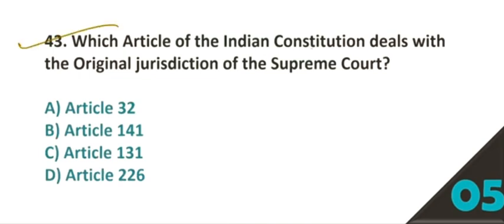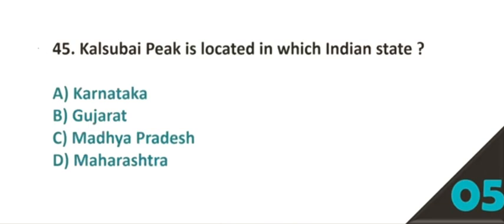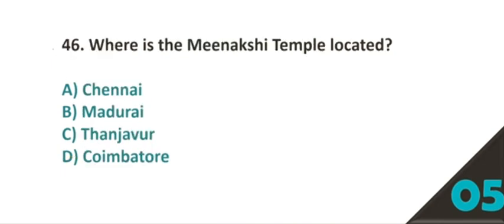43. Which article of the Indian Constitution deals with the original jurisdiction of the Supreme Court? Original jurisdiction. Option number C is the right answer, Article 131. 44. Which Indian state is the largest producer of sugarcane? Option number B, Uttar Pradesh. 45. Kalsubai Peak is located in which Indian state? Option number D, Maharashtra.